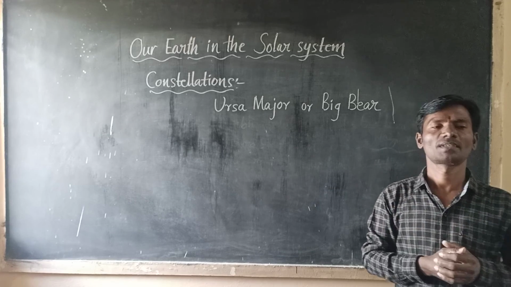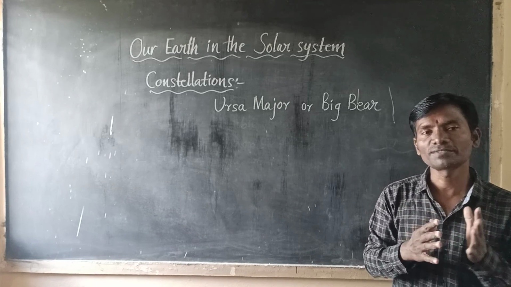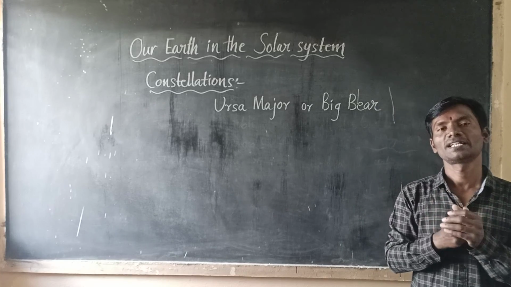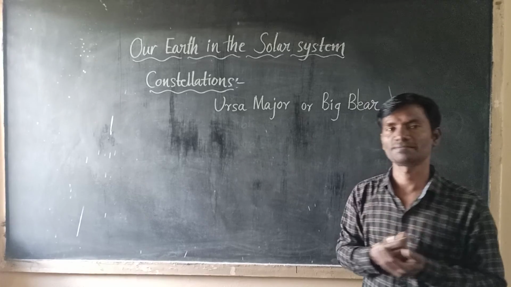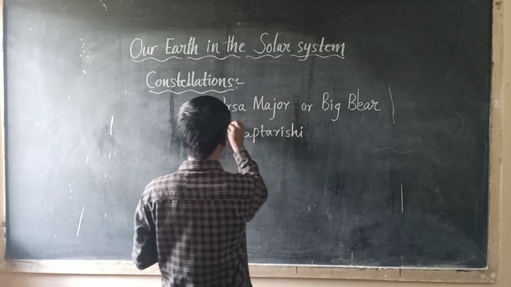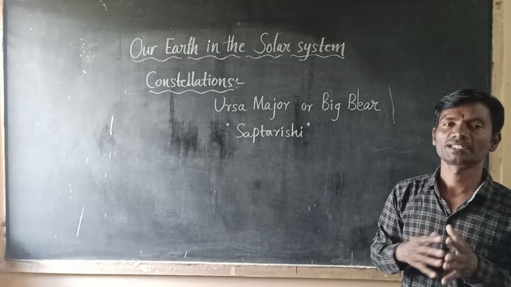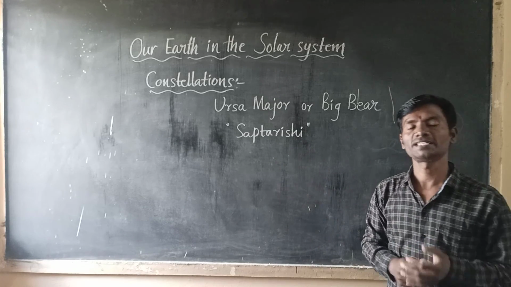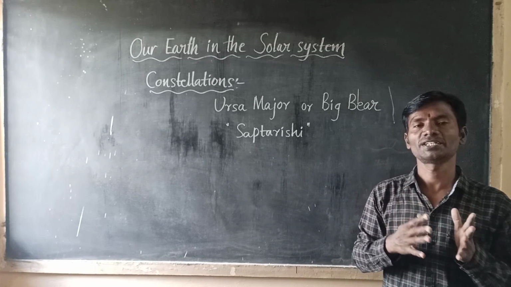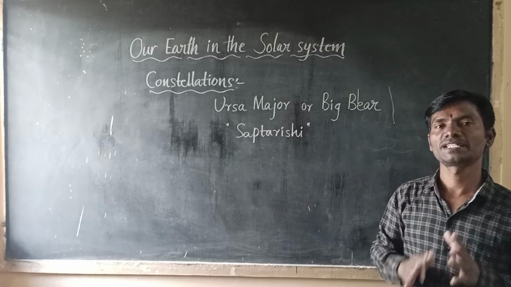One of the most easily recognizable constellations is Saptarishi. Sapta means 7. Saptarishi is a group of 7 stars.